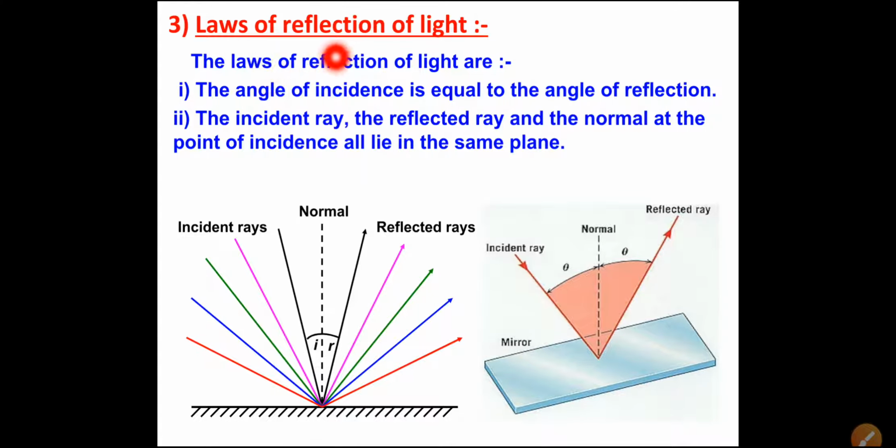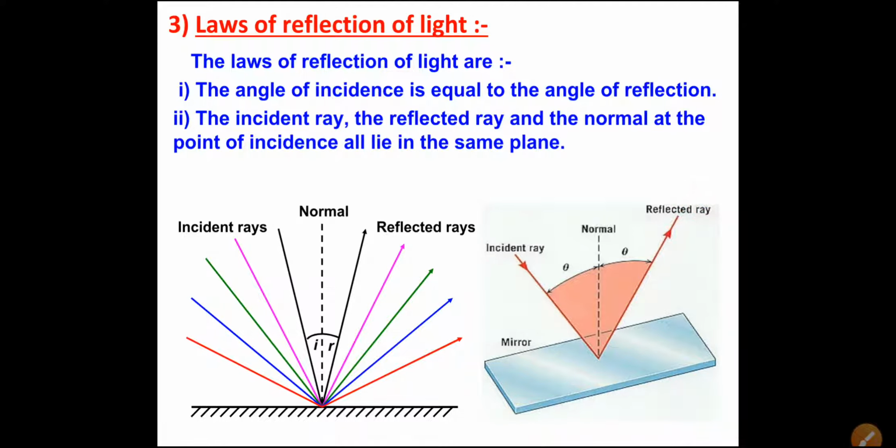Now laws of reflection of light. The laws of reflection of light are, as I told in the previous slide, the angle of incidence is equal to the angle of reflection. The other law is the incident ray, the reflected ray and the normal at the point of incidence all lie in the same plane. So here you can see, these are the incidence rays, this is the normal, and these are the reflected rays. So all are lying in the same plane. Here also you can see incident ray, normal and reflected ray all lie in the same plane.